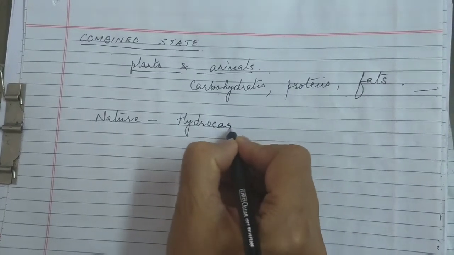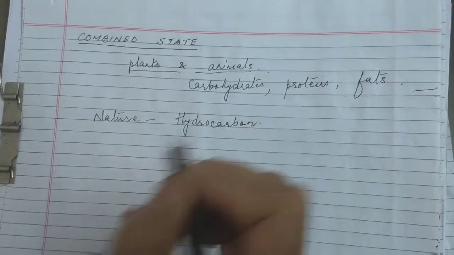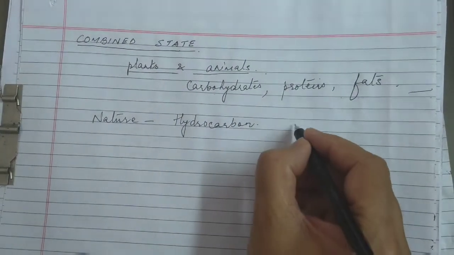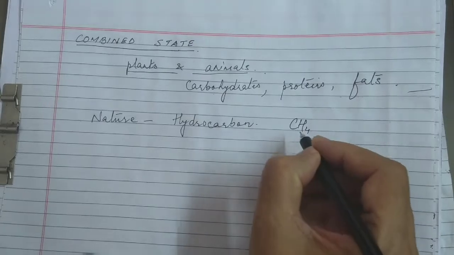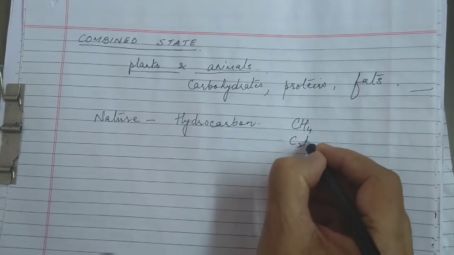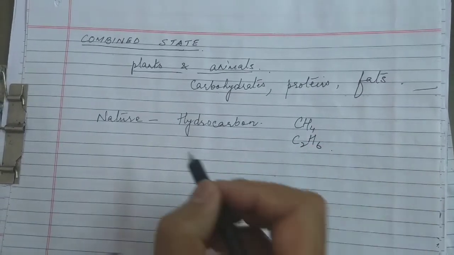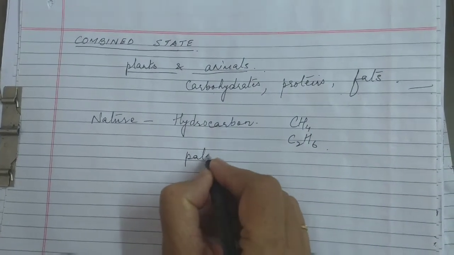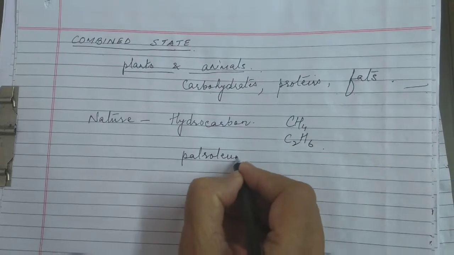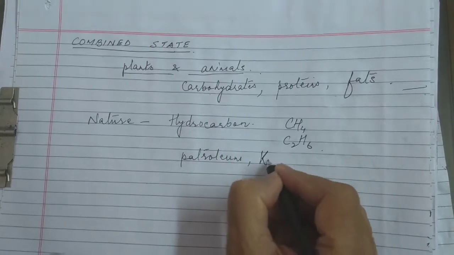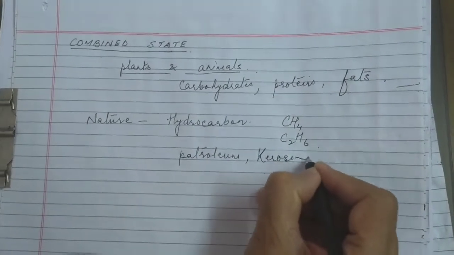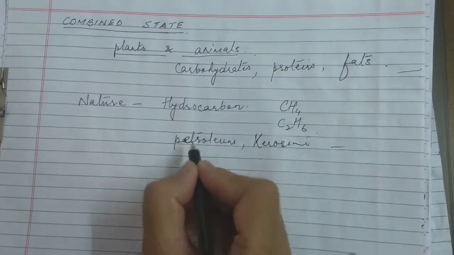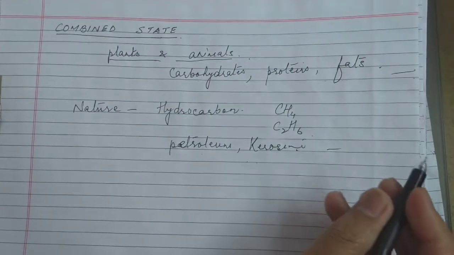Hydrocarbons means the compounds of hydrogen and carbon. Like you have methane, CH4, or ethane, C2H6, and natural fuels like petroleum, kerosene, diesel and so on.